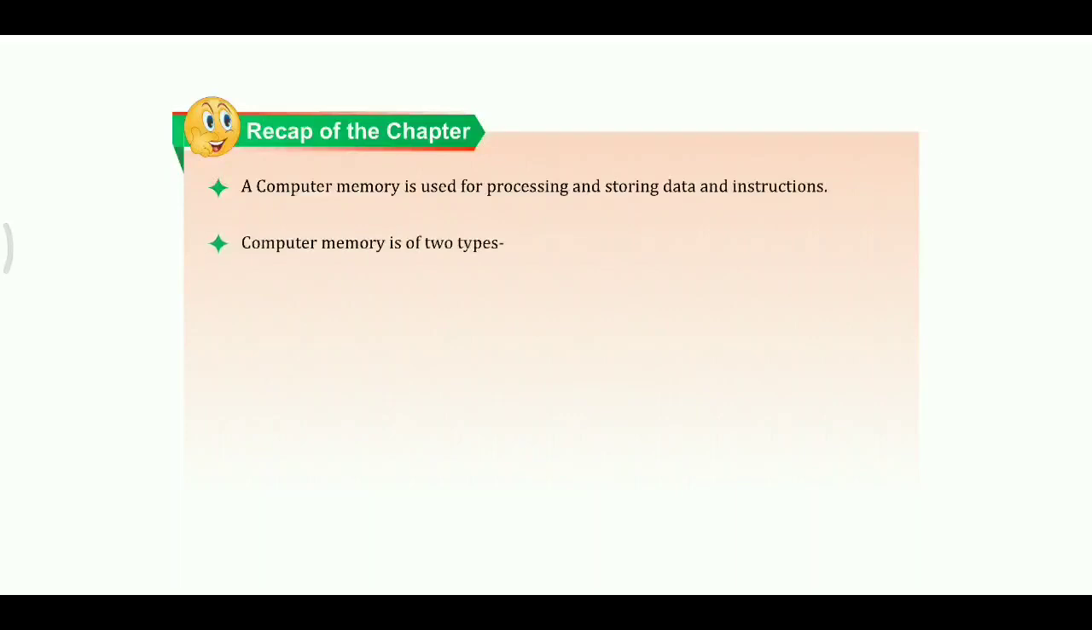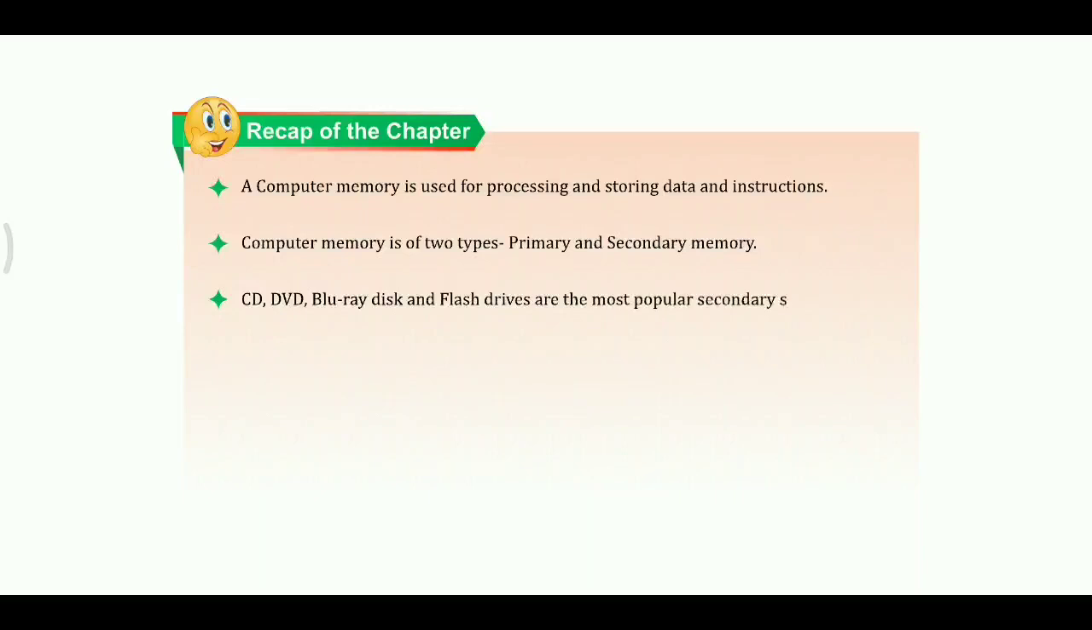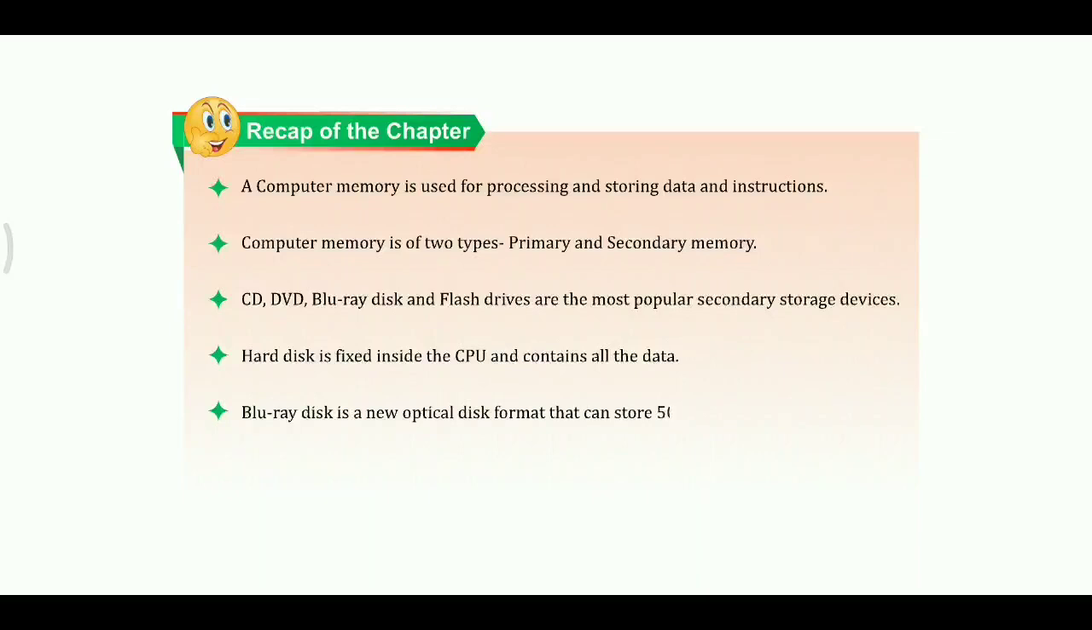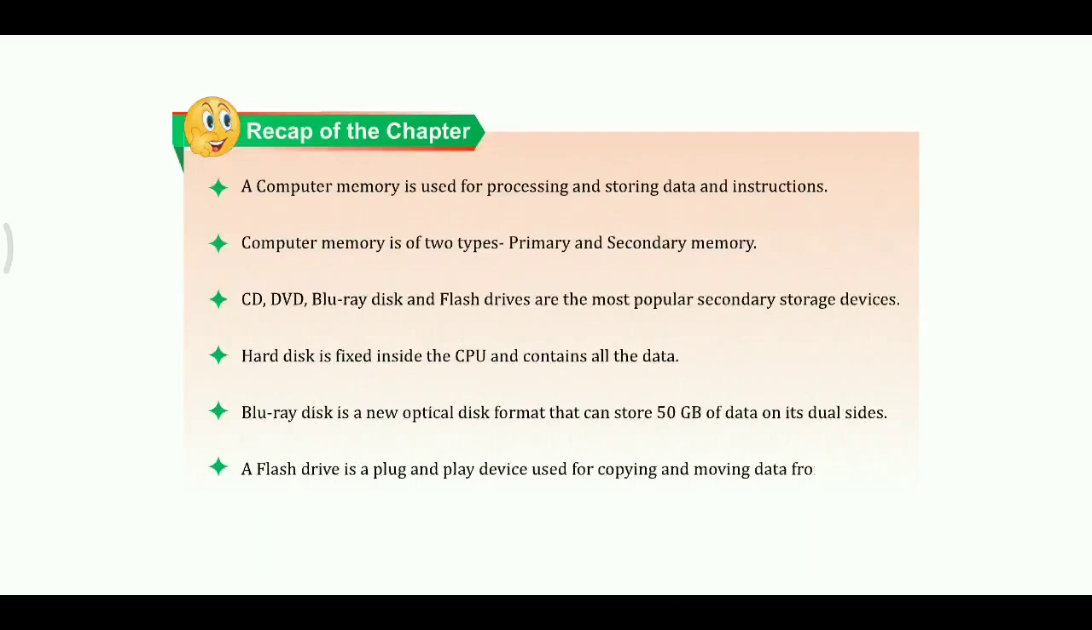Let us quickly glance through the key points discussed in this chapter. A computer memory is used for processing and storing data and instructions. Computer memory is of two types, primary and secondary memory. CD, DVD, Blu-ray disc and flash drives are the most popular secondary storage devices. Hard disk is fixed inside the CPU and contains all the data. Blu-ray disc is a new optical disc format that can store 50 GB of data on its dual sides. A flash drive is a plug-and-play device used for copying and moving data from one computer to another.